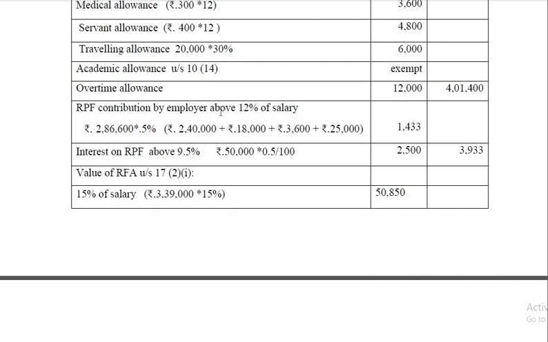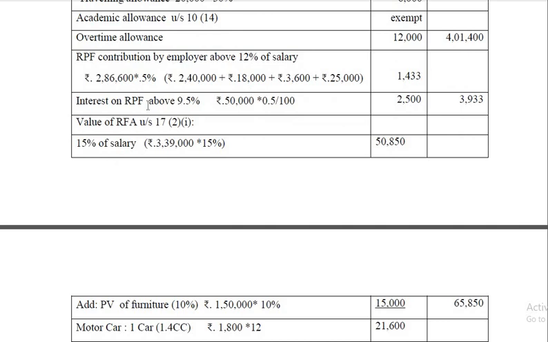Recognized provident fund contribution by the employee is about 12% of salary. Here what you have to take is basic, then that part of DA which enters into provident fund calculation, and also that part of DP which is considered for provident fund contribution. Then half percent of commission based on turnover. If simply commission is given, it is not to be taken. The total is 2,86,800, of that 5%, so 1,433.